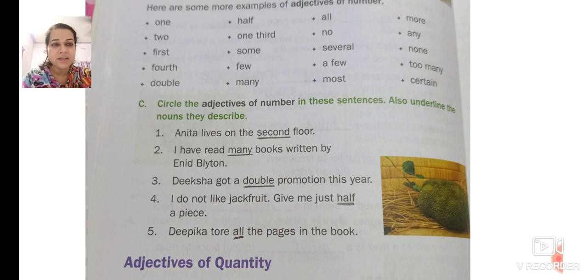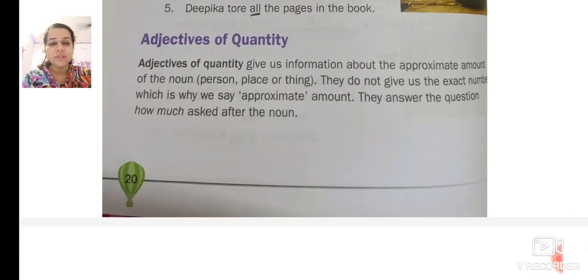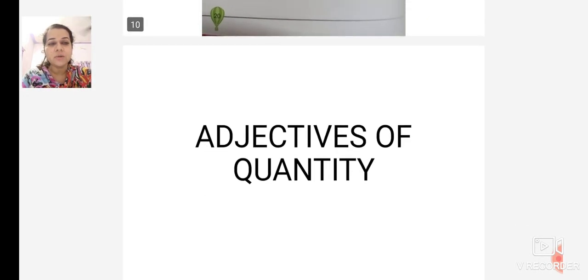All pages, it depends which kind of sentence it is, whether it is coming with the countable or with the uncountable. If it comes with the countable, it is adjective of number, and if it does not come with countable, it is the adjective of quantity, that is uncountable. Now we move on to the adjectives of quantity.